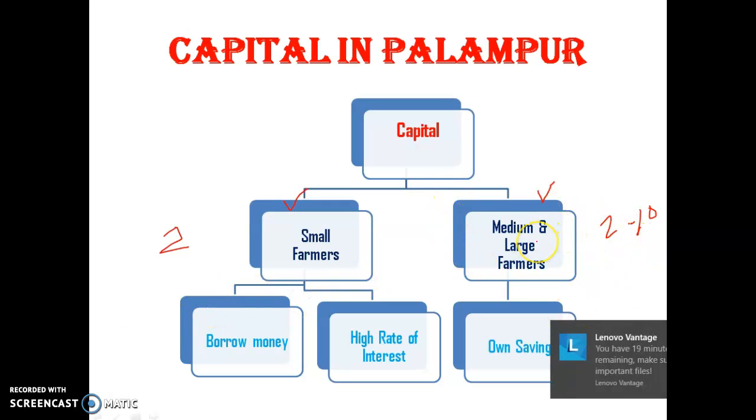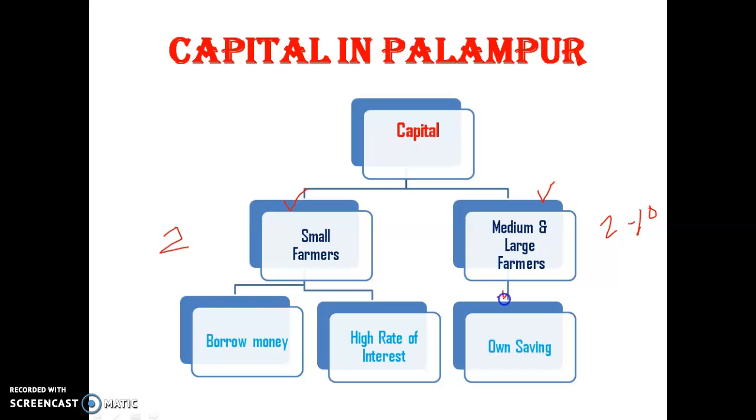The medium or large farmers have their own savings because they always produce a surplus. They do not need to borrow any money. On the other side, small farmers have little production because they have only small plots of farming. So they always depend on borrowing money from large or medium farmers, money lenders, or other persons. These persons charge a high rate of interest for their money.